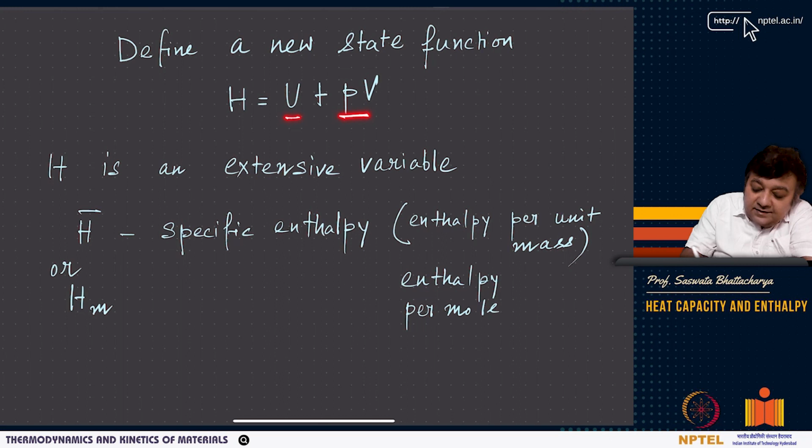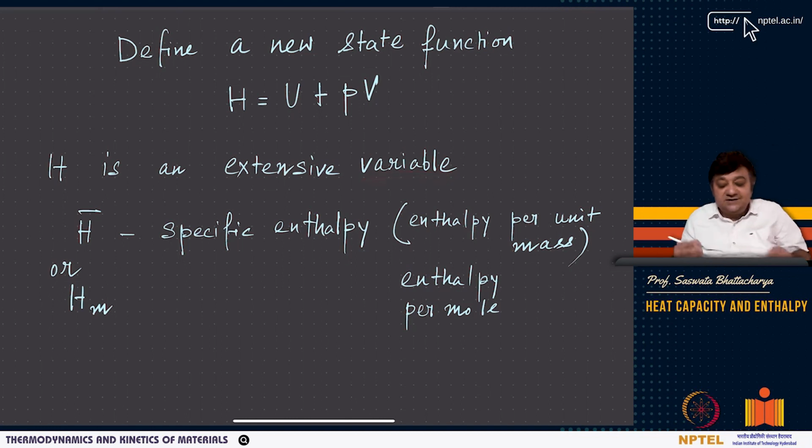PV is the quantity related to mechanical work, and U is the internal energy, and H is called enthalpy. As U is an extensive parameter and V is extensive, H is also an extensive variable, right? Similarly, U is a state function, V is a state function, so H is also a state function, right?